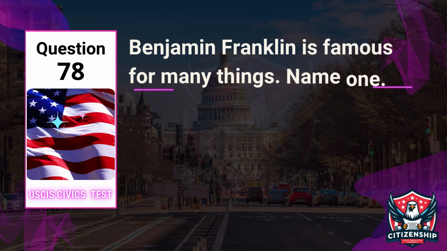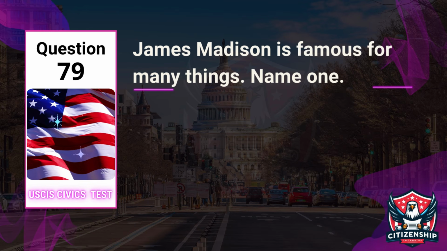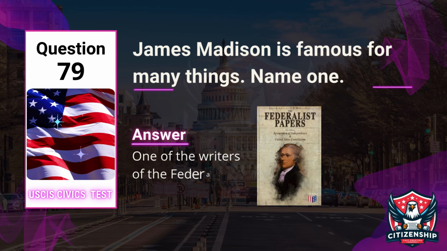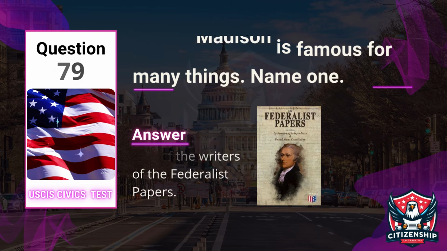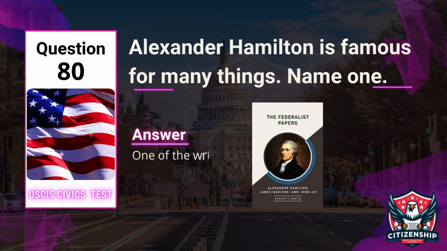Question 78. Benjamin Franklin is famous for many things. Name one. Answer: U.S. diplomat. Question 79. James Madison is famous for many things. Name one. Answer: one of the writers of the Federalist Papers. Question 80. Alexander Hamilton is famous for many things. Name one. Answer: one of the writers of the Federalist Papers.